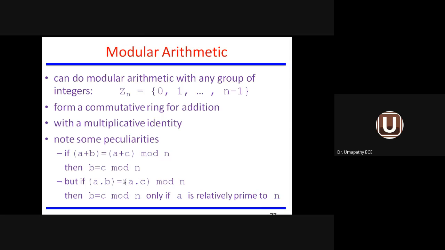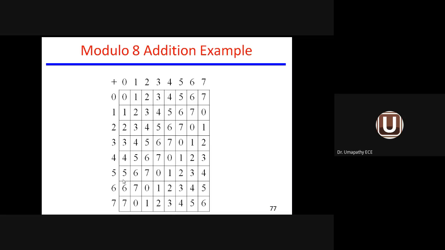We are discussing modular arithmetic operation, using either the plus operator or the multiplicative operator. One example for modulo 8 addition is given in terms of a table. See, row wise as well as column wise, it starts from 0 and ends with 7. Modulo 8 means 0 to 7.